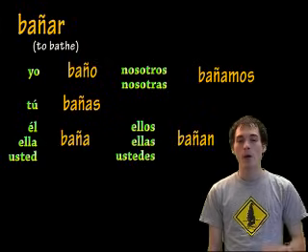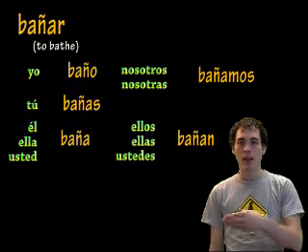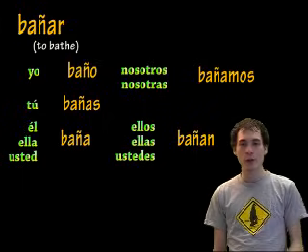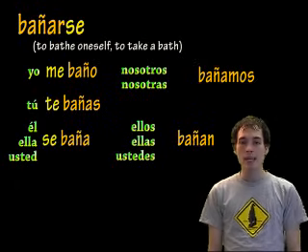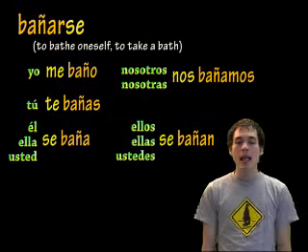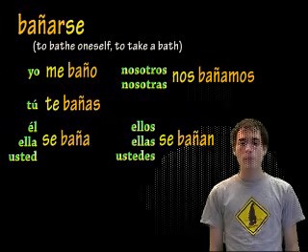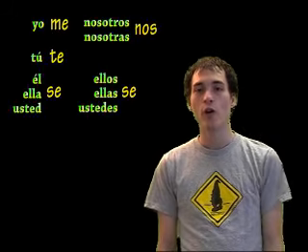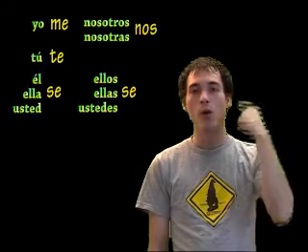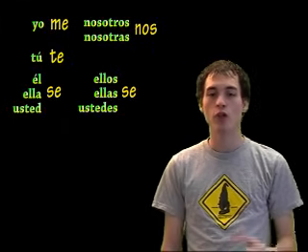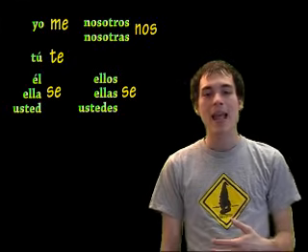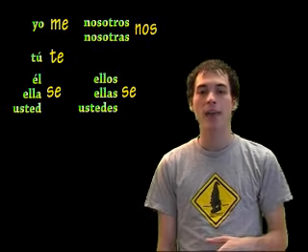Okay, now we're going to remember the se, and we're going to put that in front of the verb and change it to the following forms. Yo me baño, tú te bañas, él se baña, nosotros nos bañamos, ellos se bañan. Hopefully that's pretty easy, as long as you remember that with each form, you have to keep the corresponding reflexive pronoun. So the yo form will always have me. The tú form will always have te. The él, ella, usted form will always have se. Nosotros and nosotras will always have nos. Ellos, ellas, and ustedes will always have se.